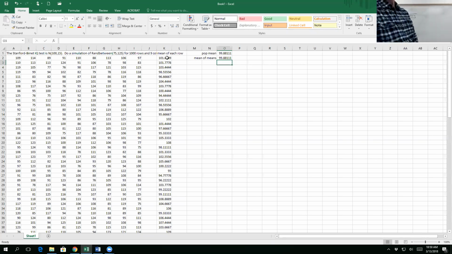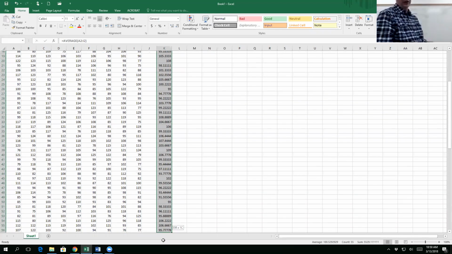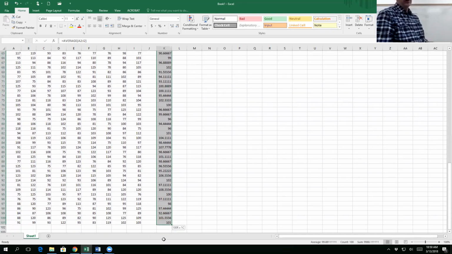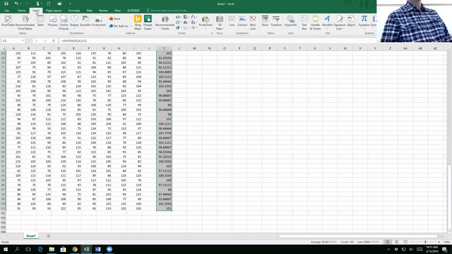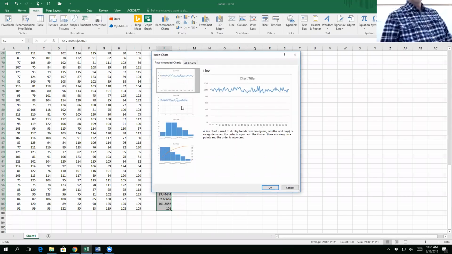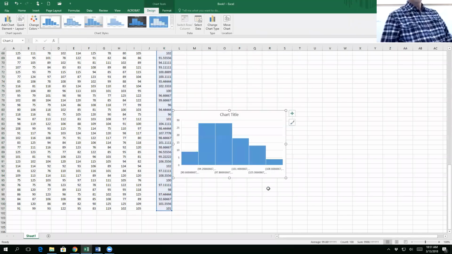So now, the other part of the central limit theorem, what I'm about to prove right now, and I am going to use the histogram maker because it'll do a good job on this one. I'm going to demonstrate when I create a histogram out of these 100 X bars, according to the central limit theorem, what should the shape be? A bell curve. Okay, we're going to find out if this is going to work. Insert recommended charts, bell curve. Does that look like a bell curve to you? A little bit skewed more than I'd like.